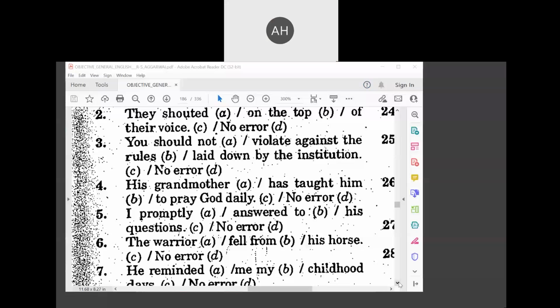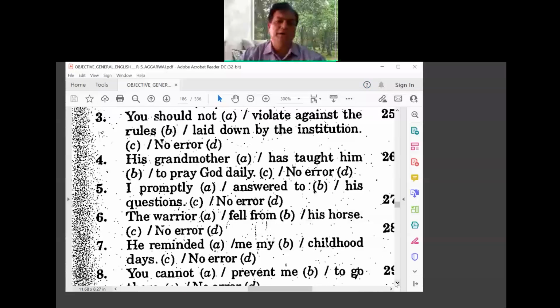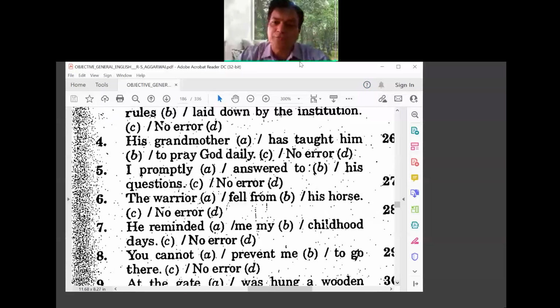The warrior fell from his horse. It's correct, no? Do you feel that there's any error there? No, sir. No error. Okay. Here, see, he got off the horse. We say he got off the horse. He fell off the horse. So he fell off his horse.